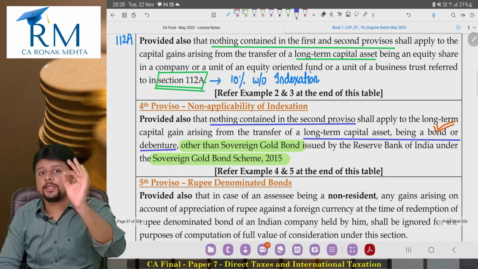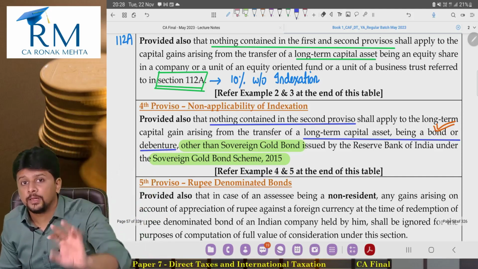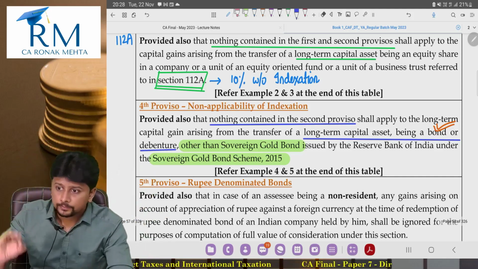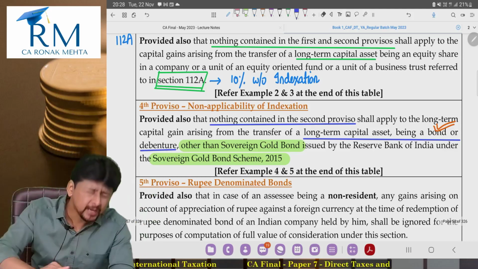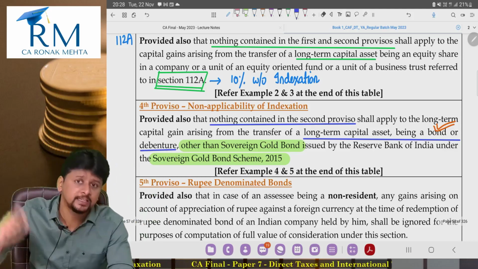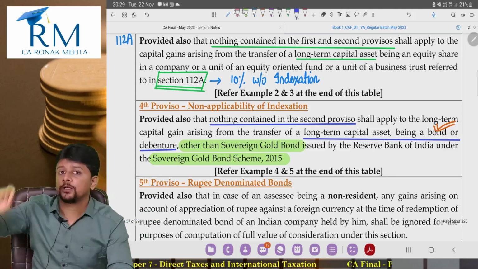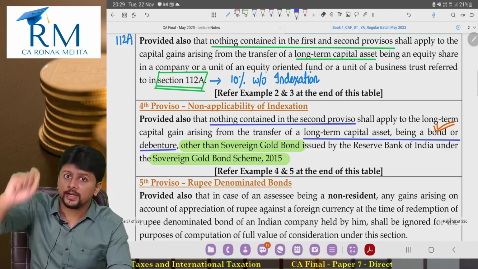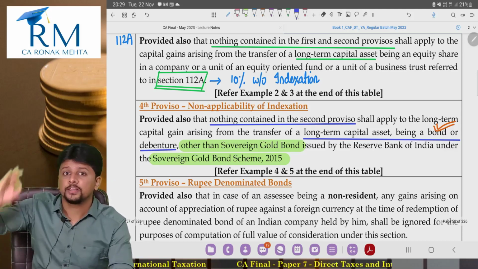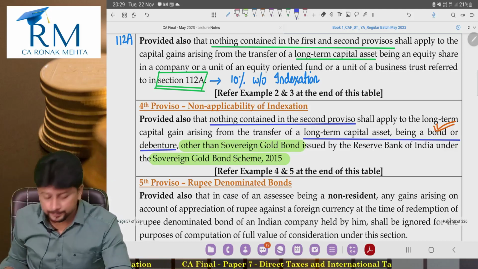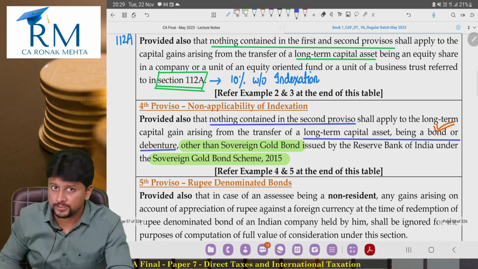And the moment you make capital gain taxable, it means indexation benefit will be available to you despite the fact that it is a bond, because this bond is a replacement of physical gold, and therefore you will get the benefit of indexation just like you get the benefit of indexation on physical gold. So first four provisos discussed.